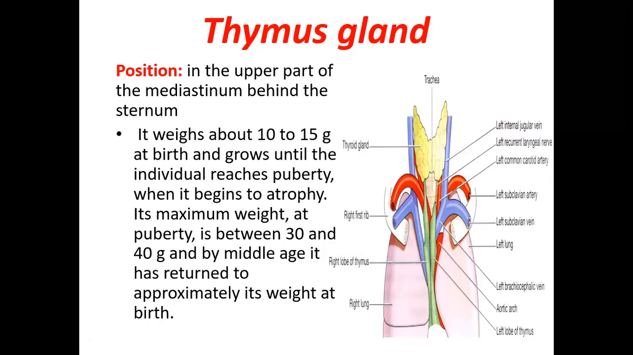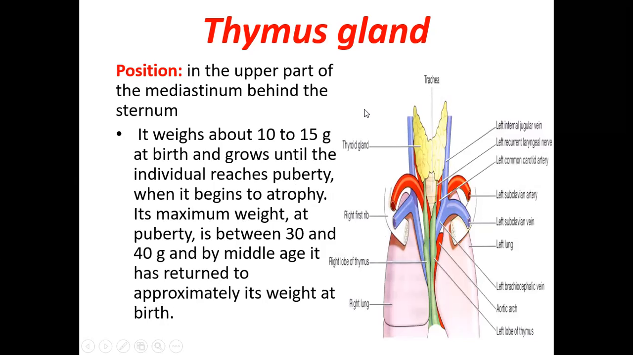It weighs very little. It is a very small organ of almost 10 to 15 grams at birth, and it grows until it reaches puberty. It reaches its maximum size at puberty, between 30 to 40 grams, when it begins to atrophy. After that, it starts atrophying and degenerating, and by middle age it has returned to approximately its weight at birth.